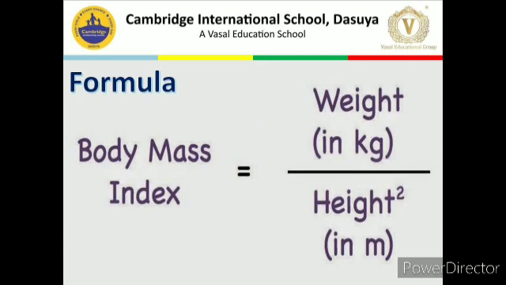So according to the formula, we should come to know where we stand: either underweight, healthy weight, or overweight. In school, we will start this work also, and we'll let you know wherever you stand. We will discuss on the board in front of you also in a very short span of time.